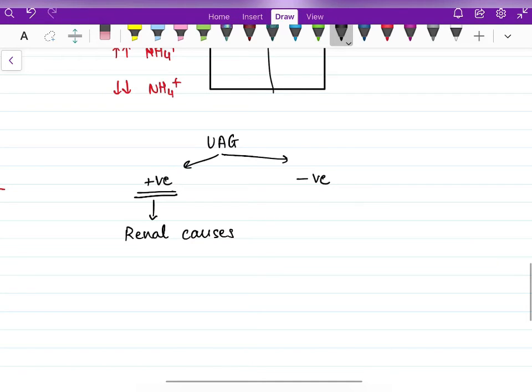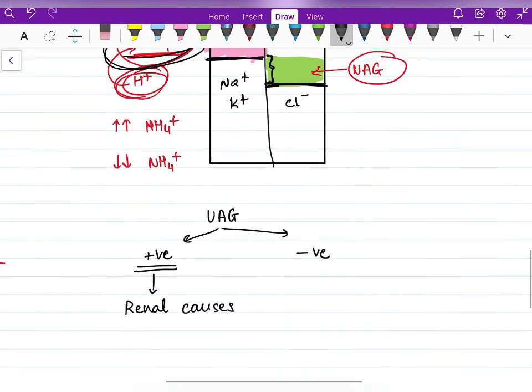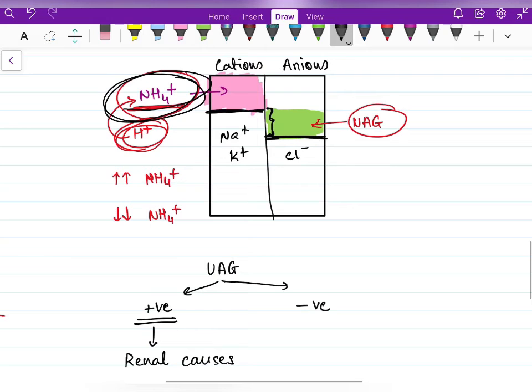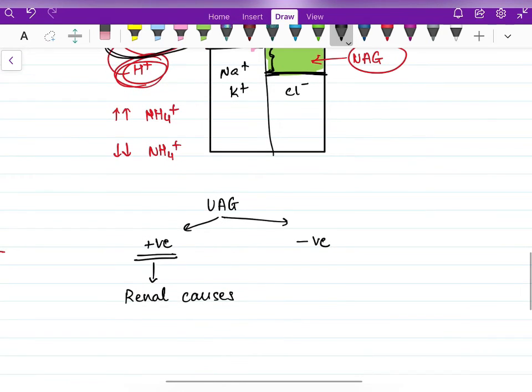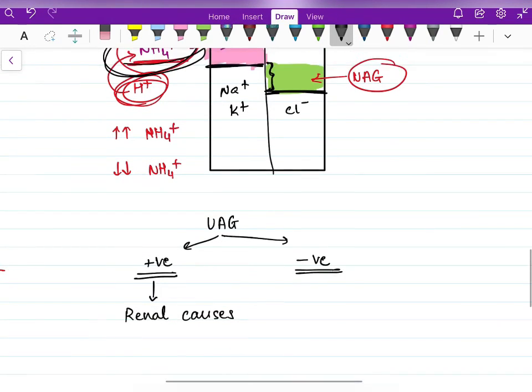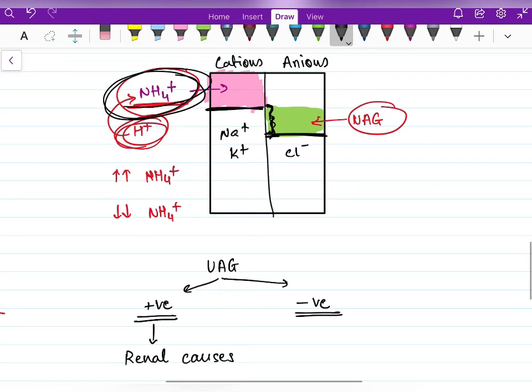So whenever we get urinary anion gap positive in cases of normal anion gap metabolic acidosis, we suspect the patient is having some renal cause of acidosis. And what do we mean by urinary anion gap negative? This difference is reverse.